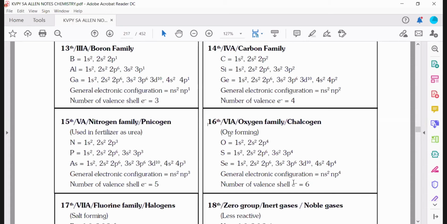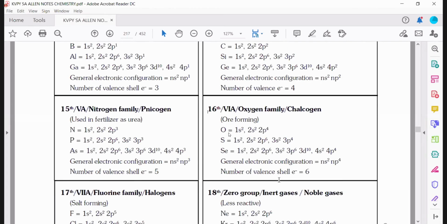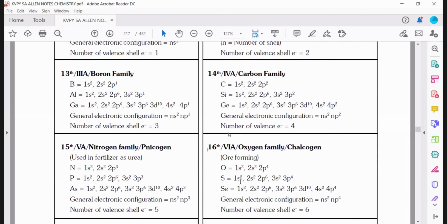Okay, sir. You better join the Telegram because you will get all the previous books. Even you can get the physics, KVPY, Allen notes, chemistry, sir. Yes, correct. Did you get that book? Yes, sir. I will see whether this. Sir, 452 pages, sir. Yes. That red color one will be there, no, sir. That book. Yes. Google Classroom, is it okay, sir? I don't send on Google Classroom. Okay, I will send in Google Classroom. It will occupy space only. You have to remove it from there. Okay, then I will send in WhatsApp.